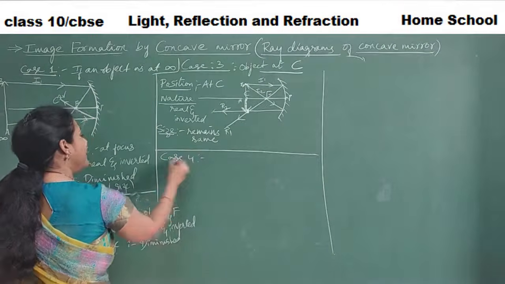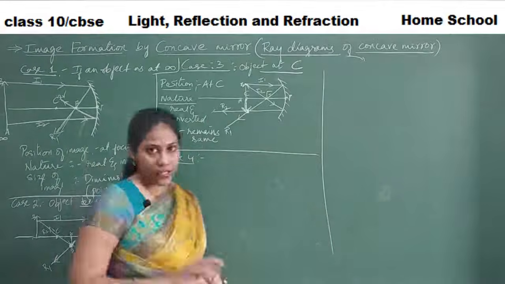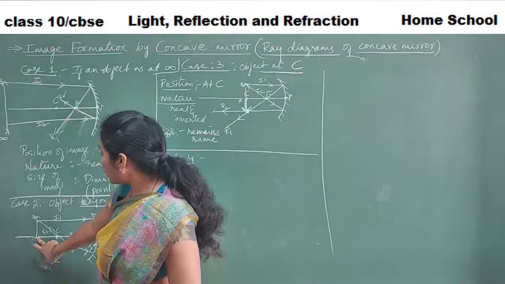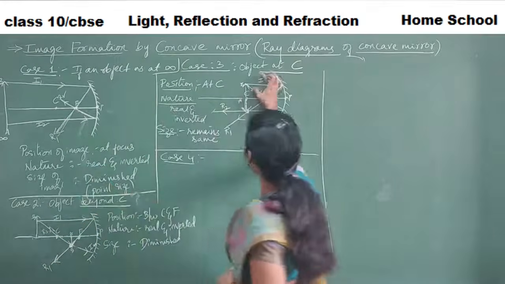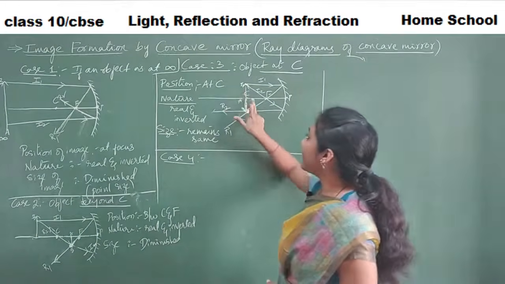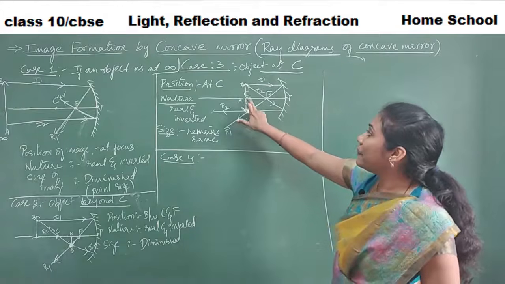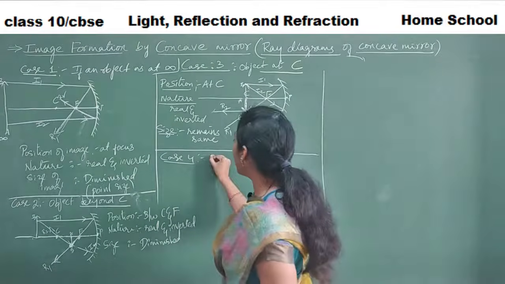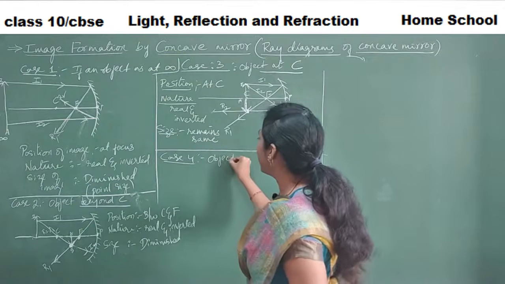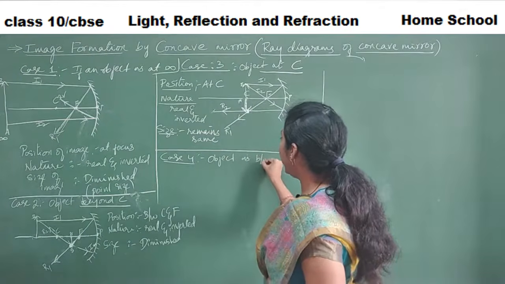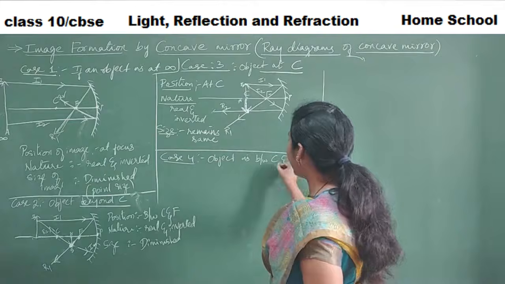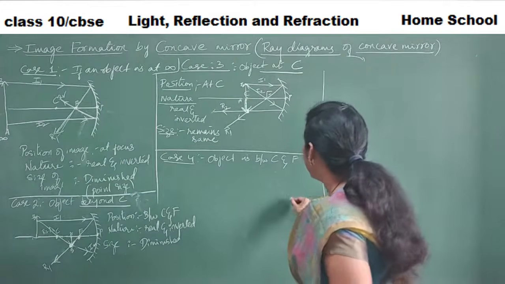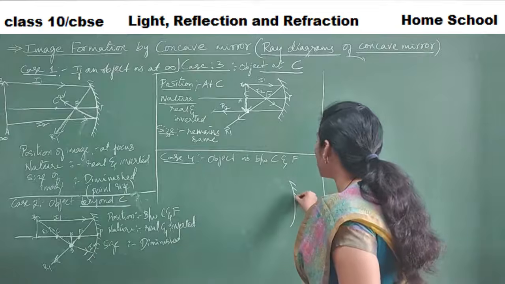See, we are bringing the object near to the mirror slowly. First, the object was at infinity. Later, I brought the object behind C. Now, I brought the object exactly at C. Now, I will bring the object between C and F. Let us see what will happen. So, here my object is between C and F. It is between center of curvature and focus. Let us see how the image appears.